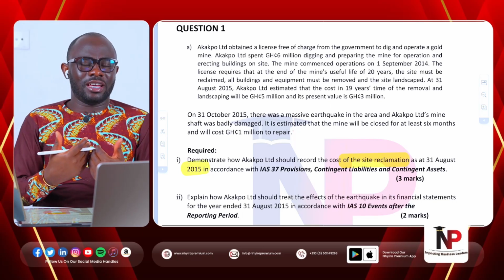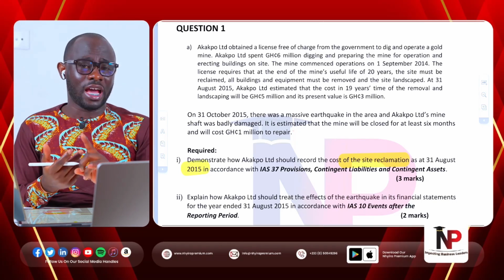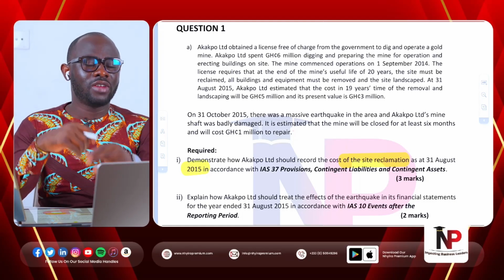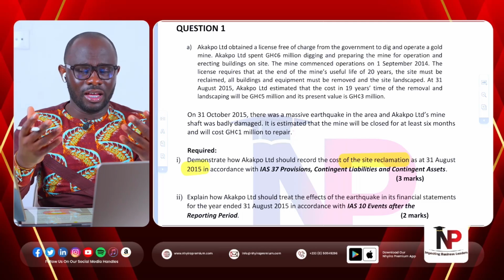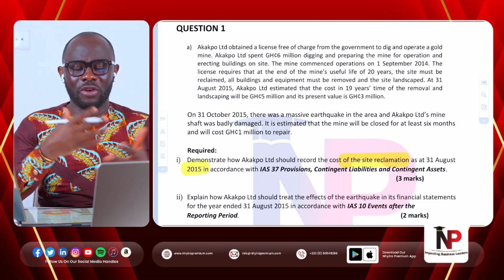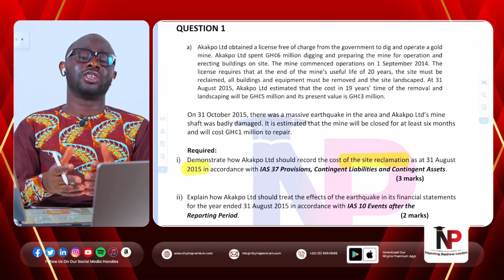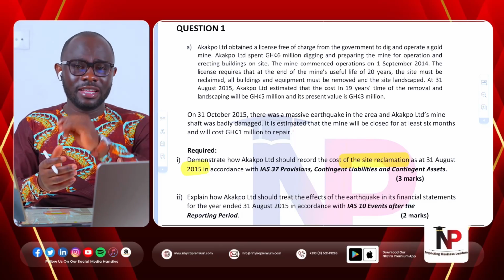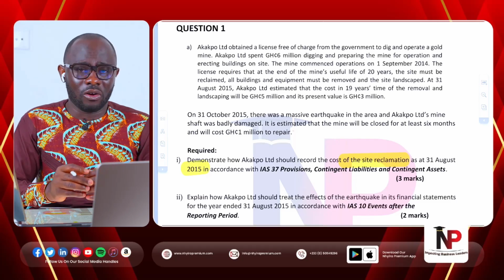It's not the concern of IAS 37, and hence you cannot provide for that. However, if that future cost or the revamp cost or the repair cost is legally required based on the industry that we are in, then the entity must make provision for it, because in that case it meets the recognition criteria.